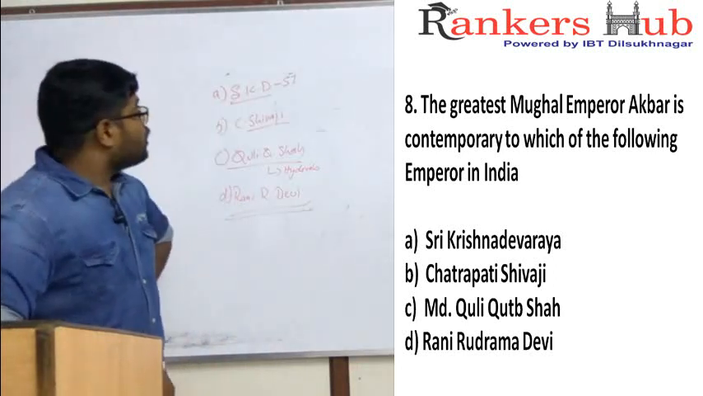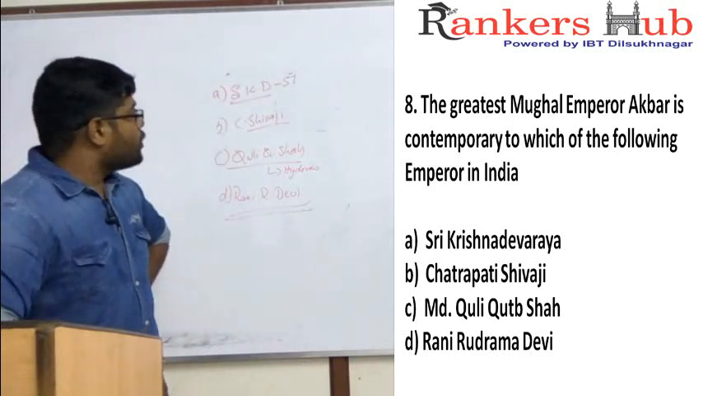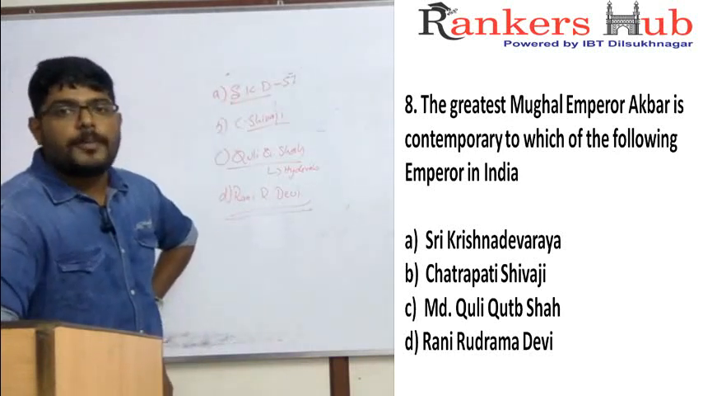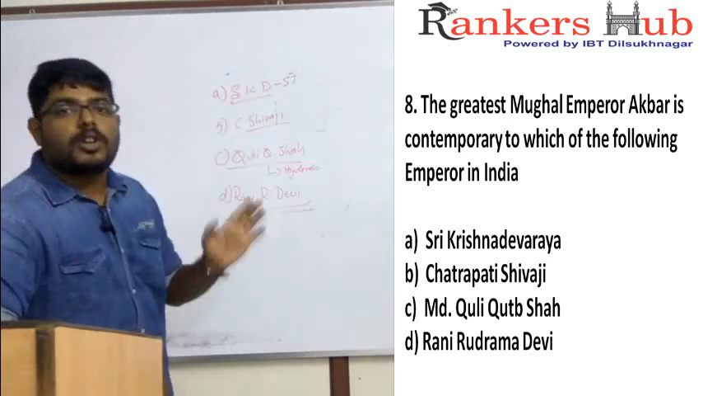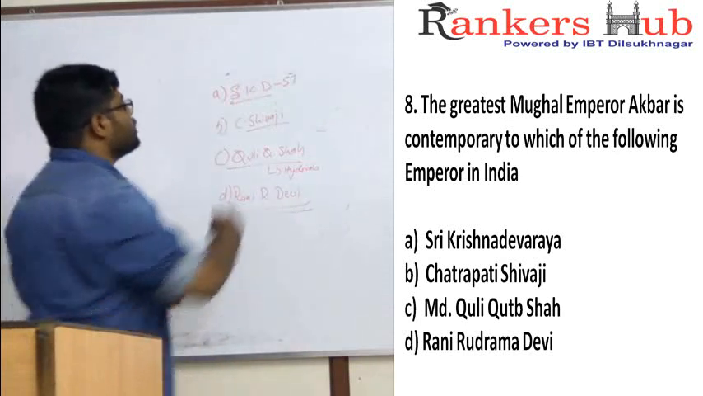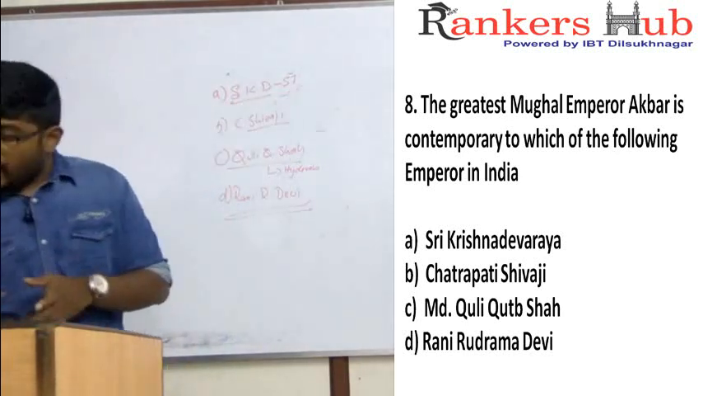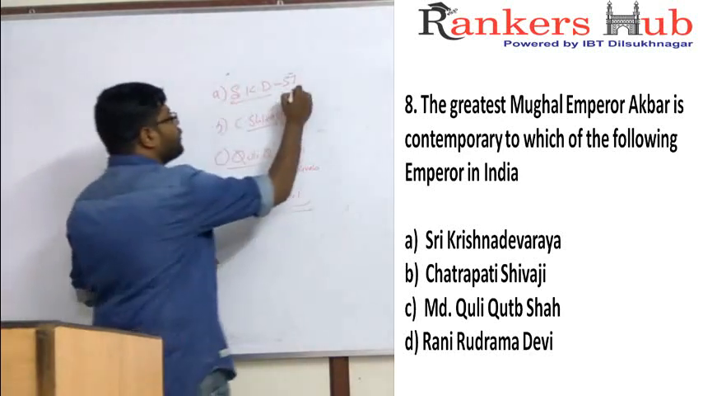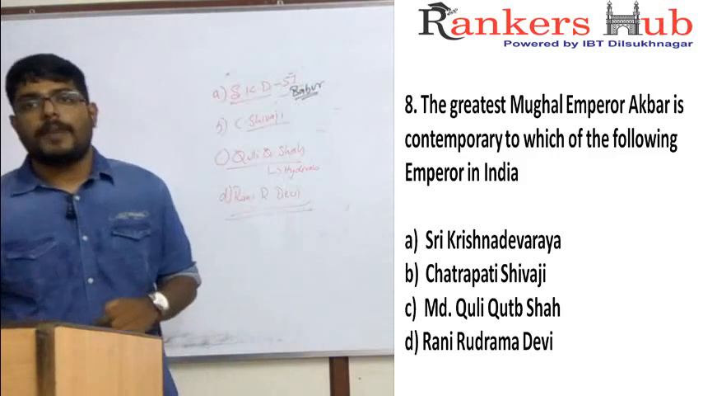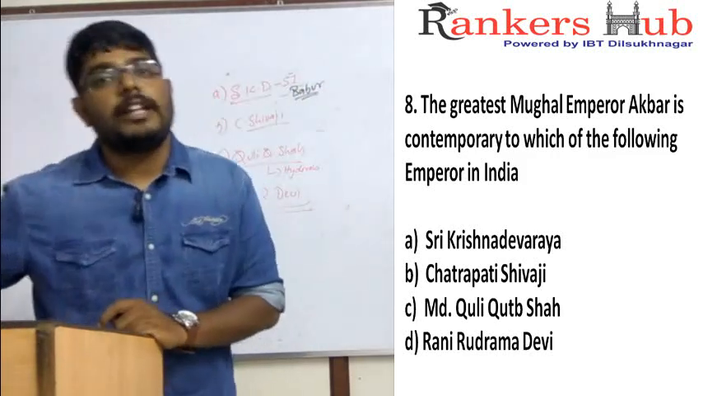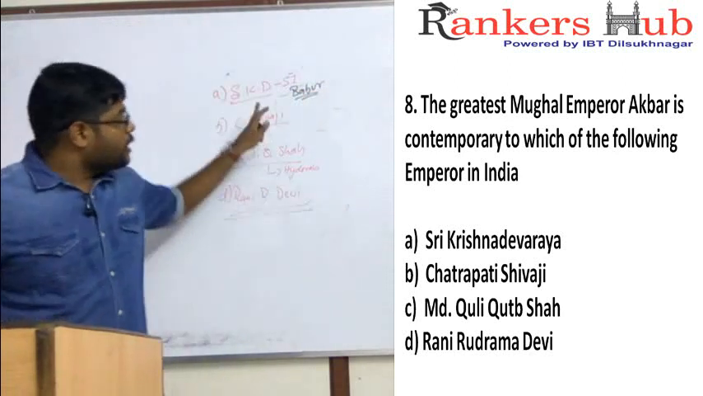So Akbar is contemporary of which of the following? When we see these options, all options are very familiar and we will be confused with all of them. So we should know the persons who are contemporary to each and every one. Sri Krishna Deva Raya was contemporary to a very great king called Babur, the founder of Mughal dynasty, and Babur is the grandfather of Akbar. That means Akbar is much younger than Sri Krishna Deva Raya.